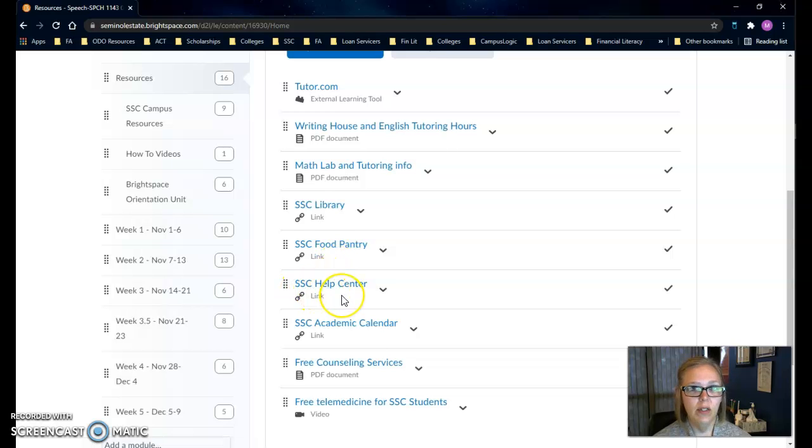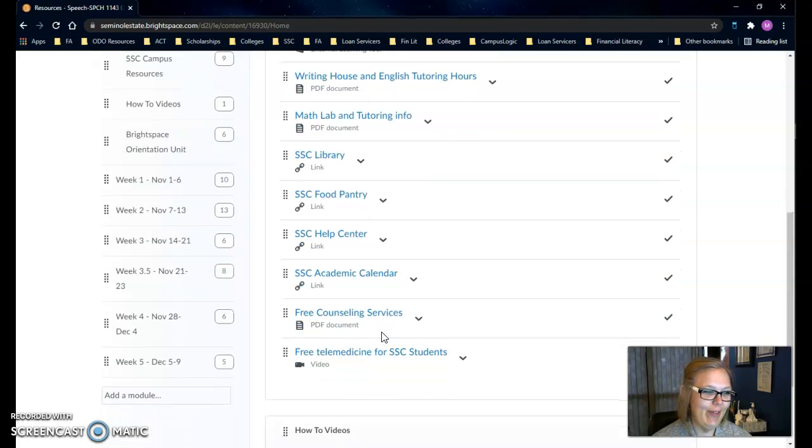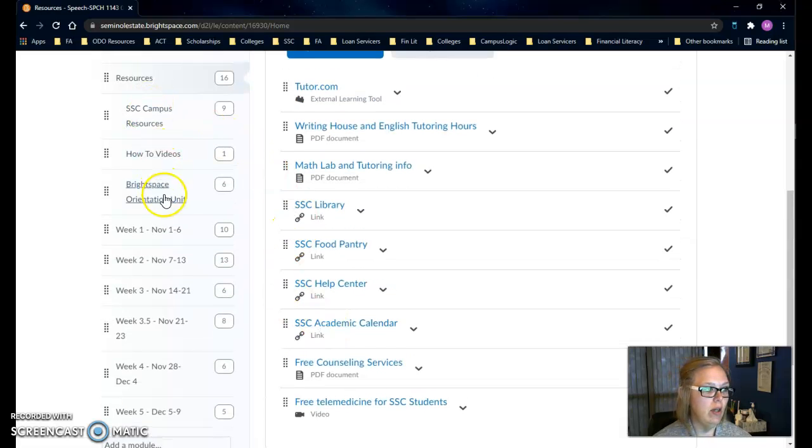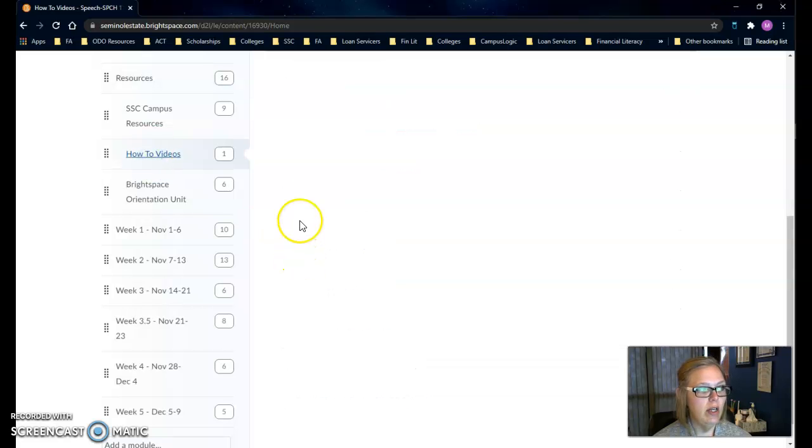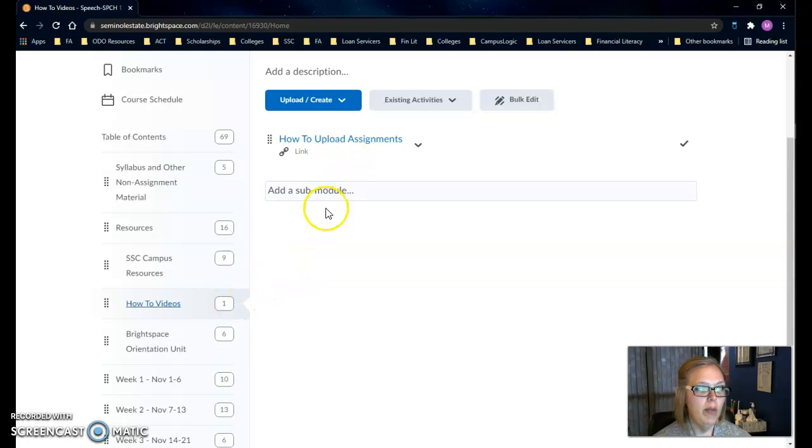The SSC Help Center is another great place for resources. Here's our academic calendar, so you know the dates of any holidays. Granted, we're only in here for 5 weeks, so hopefully you already know that information, but it's there. There are free counseling services for students, as well as free telemedicine for students. So if you ever need any of those, feel free to click on that. And again, the how-to videos: there's a video on how to upload files, and I'll be posting more videos here as we go.